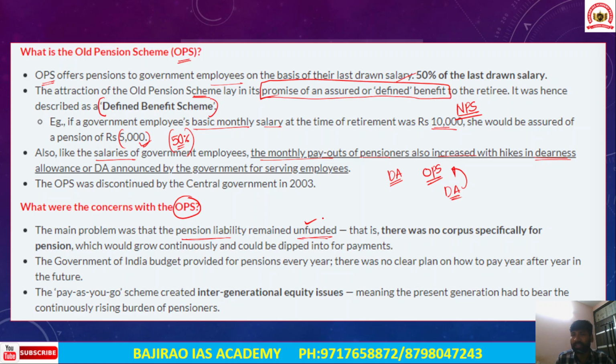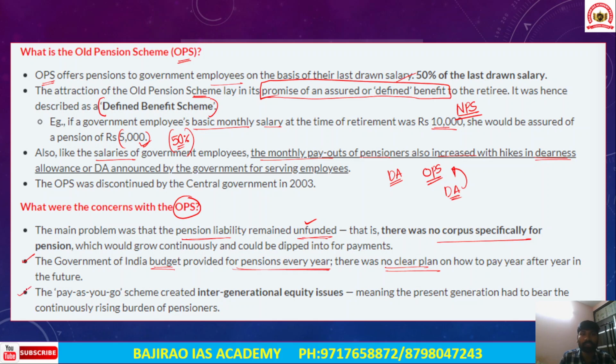So that means that there was no corpus specifically provided for the payment of these pensions. When there is no specific corpus for providing pensions to these employees, that would ultimately increase the financial strain or the financial burden on the respective governments. The budget of the government of India provided for pensions every year, right? However, there is no clear plan on how to pay year after year in the future. So this is another concern with the old pension scheme.